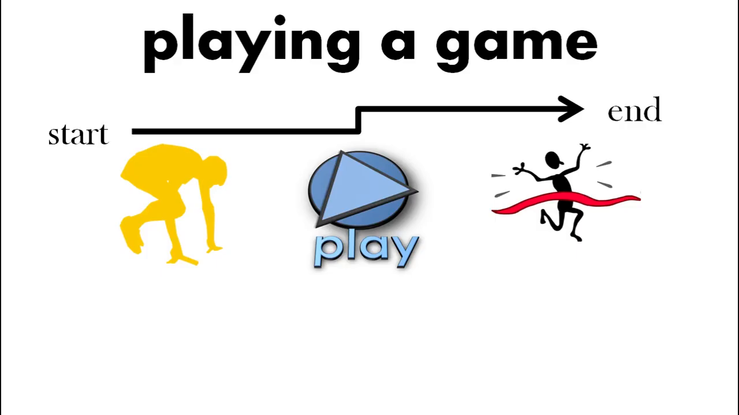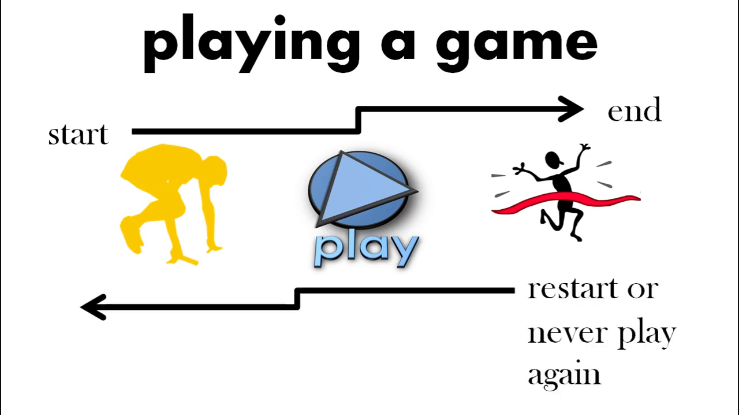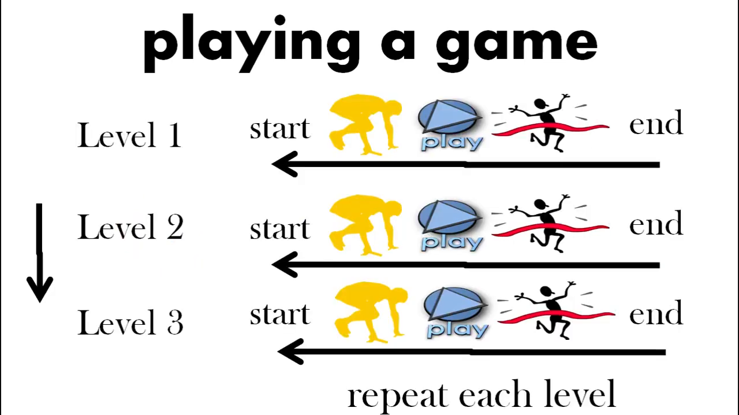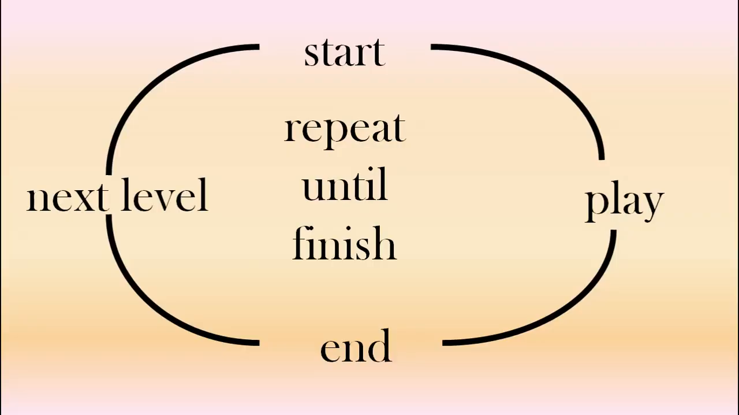Well, when you play a game, you start, you play, and then you end. And unless you never play it again, you'll restart. If there's levels, you start, you play, and you finish that level, and then you start another level, play, finish that level, and you keep repeating the same process just on a different level. So this is a type of loop. You start, play, go to the next level, and you repeat until it's finished.